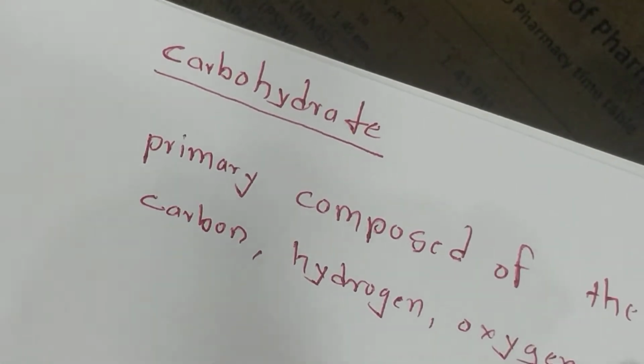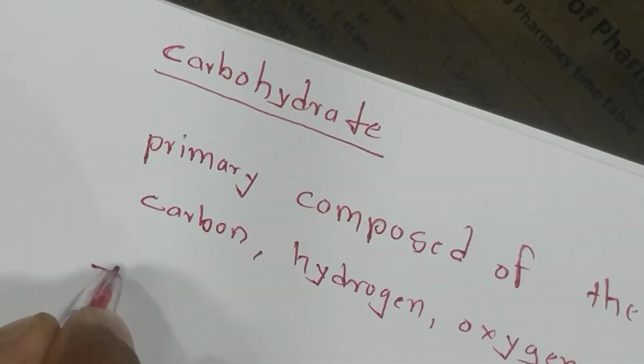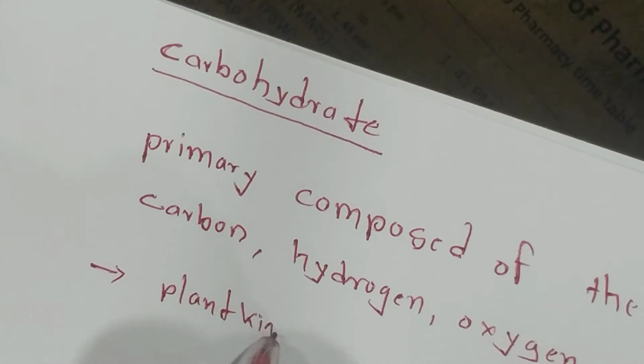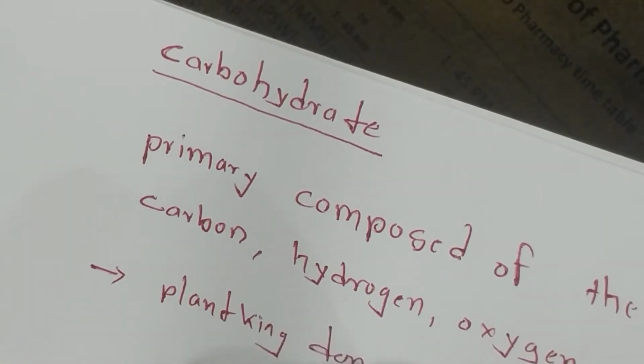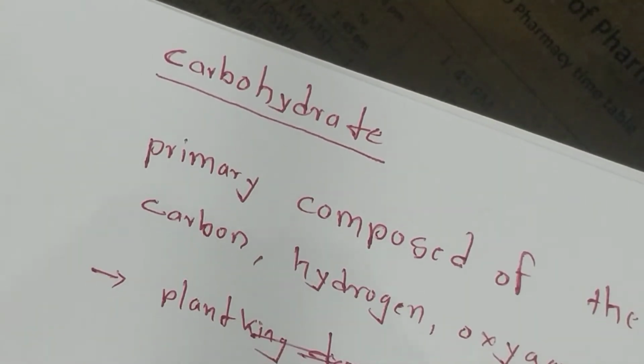See, earlier I told you the carbohydrate is widely distributed in the plant kingdom and animal tissues.